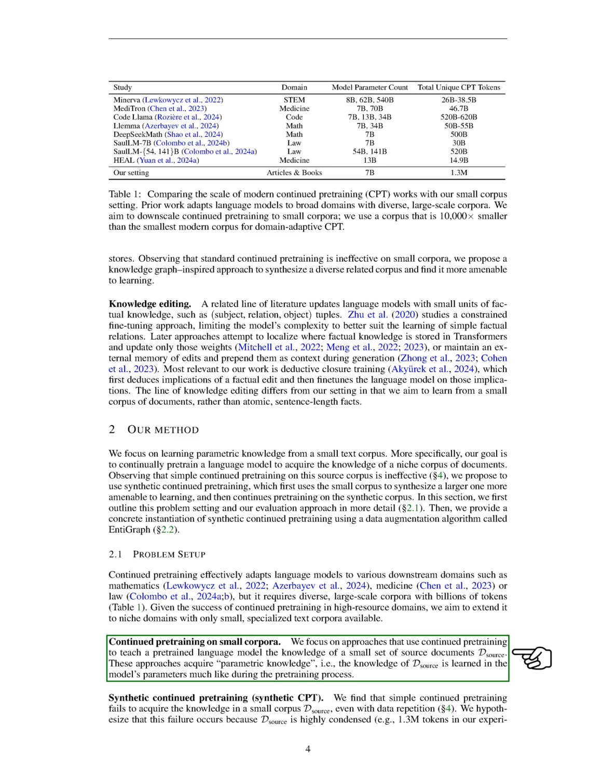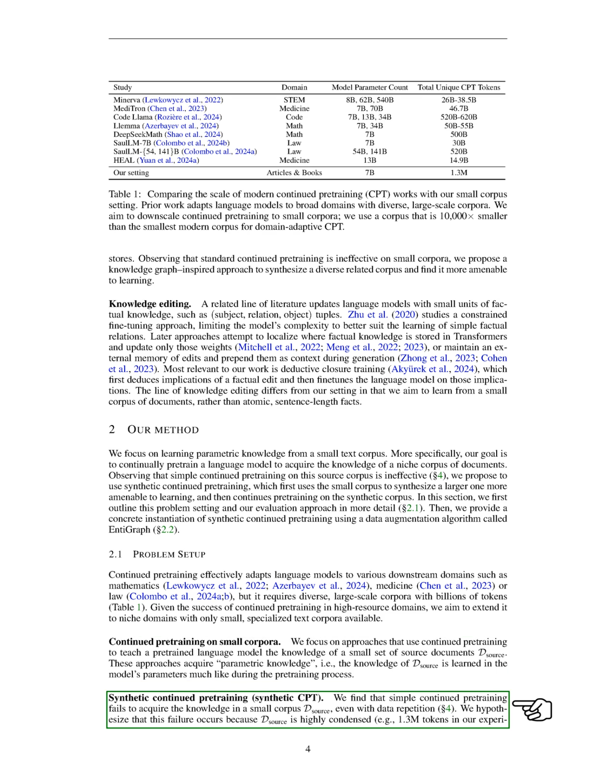Section: Synthetic Continued Pretraining, Synthetic CPT. In this section, we discuss Synthetic Continued Pretraining. We observe that simple continued pretraining does not effectively capture knowledge from a small dataset, which we refer to as Ds, even when we repeat the data. We believe this issue arises because Ds is very compact, containing only about 1.3 million tokens, and lacks variety in how the knowledge is presented.